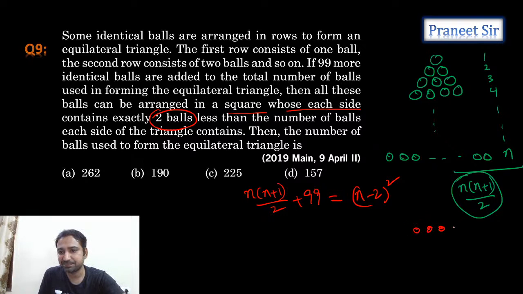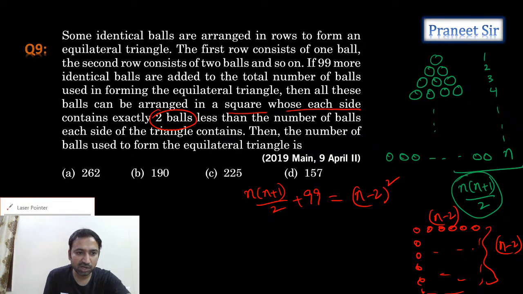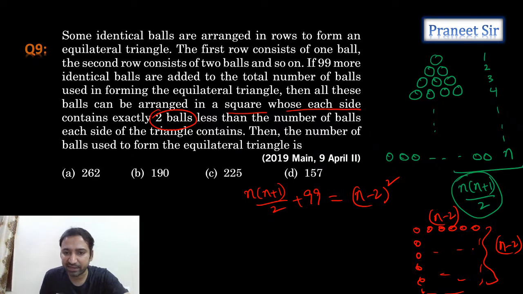So we get a square with n minus 2 rows and n minus 2 columns. That means the total number of balls is n minus 2 into n minus 2 only, right? So now we need to solve it. One method is you can verify the options, the other method is to solve it. So better we'll solve one or two steps and then verify it. Tell me guys, what do we get?